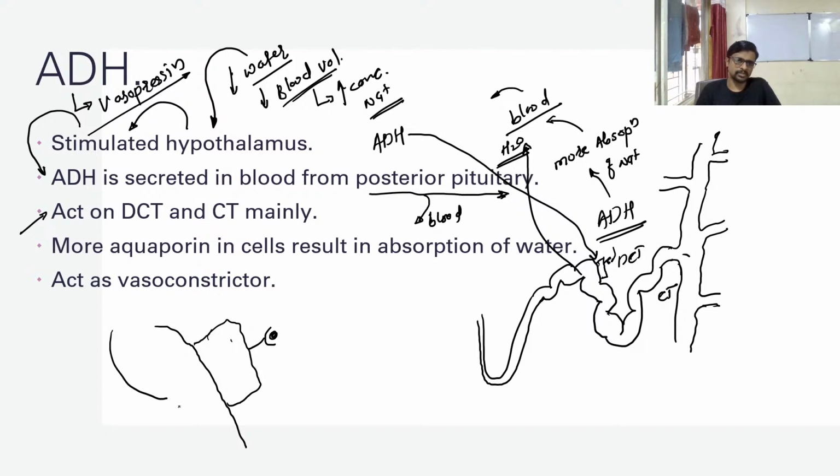This is the inside of the DCT, and this is a cell on the membrane of the DCT. When ADH comes, it binds to the receptor and starts the production of a protein. This protein is nothing but the pumps, which are sodium potassium pumps.